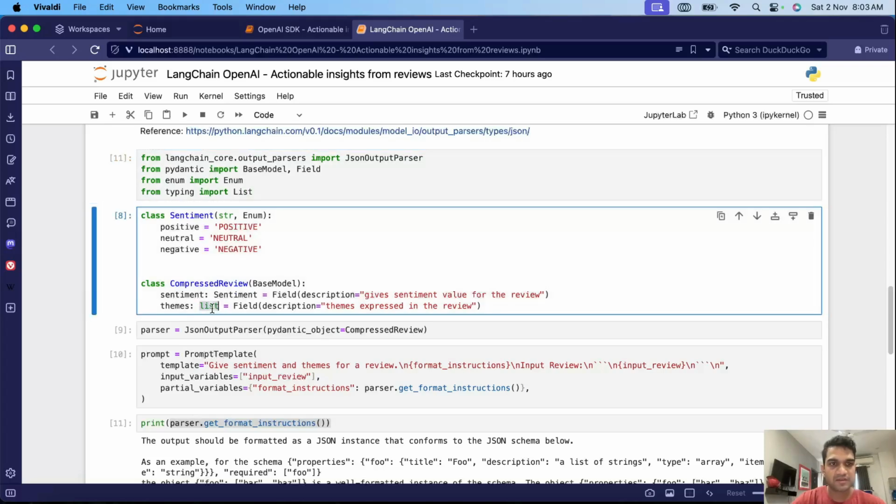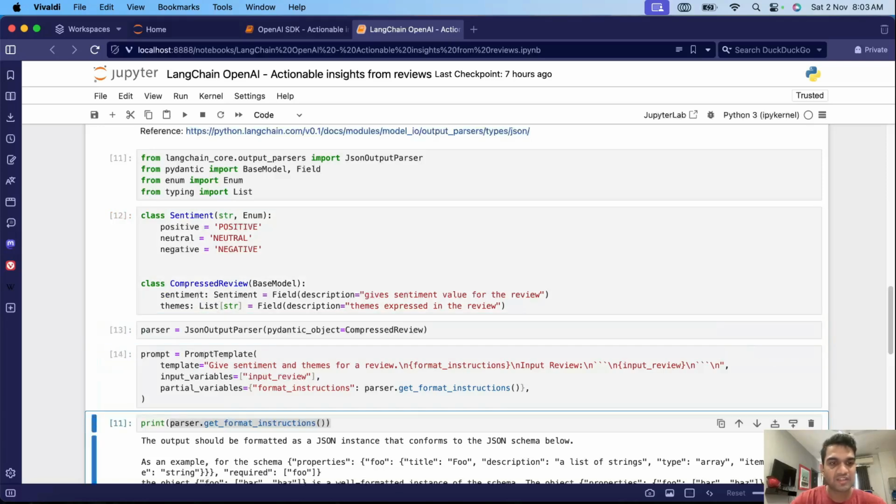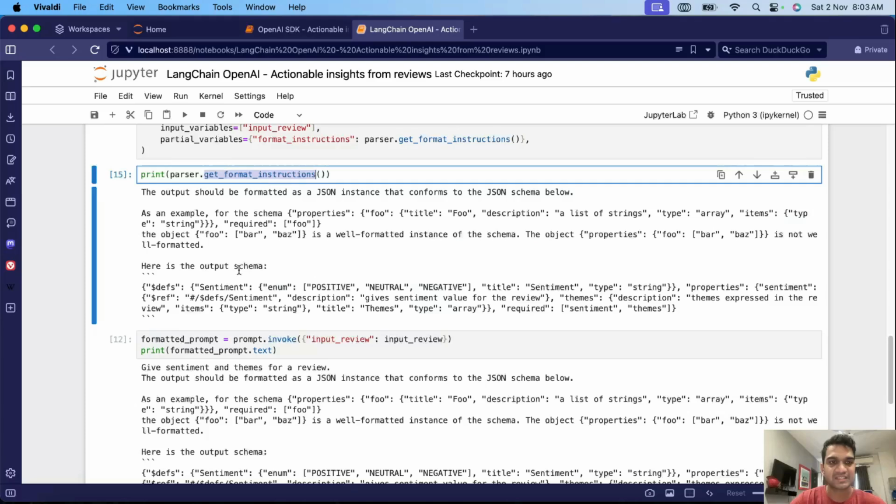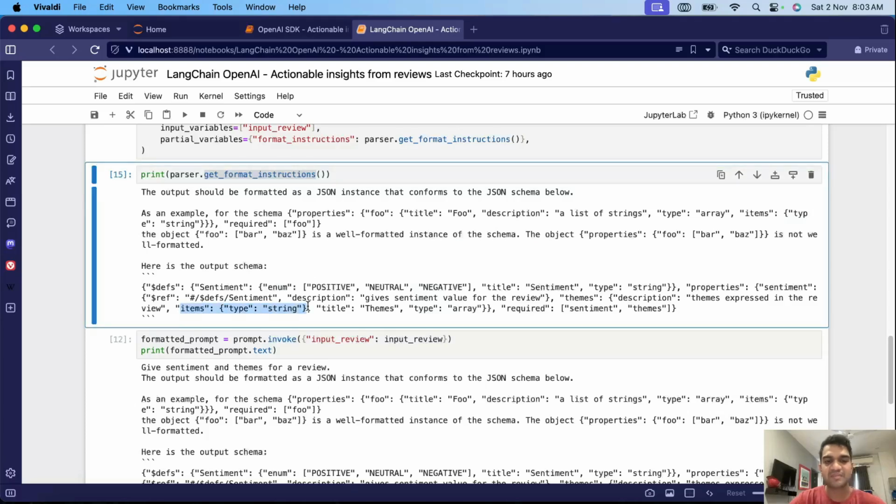Yeah, and then here we can give it a list of strings. This is how we say it's a type of list with strings as its elements. And now when we get the format instructions, you see we have items and type is string here. So this is a better way of expressing that themes should be strings, like elements in theme should be strings. Otherwise we can leave it empty, and you saw it worked as well, but maybe with some other input in future, it might have generated something else rather than string.